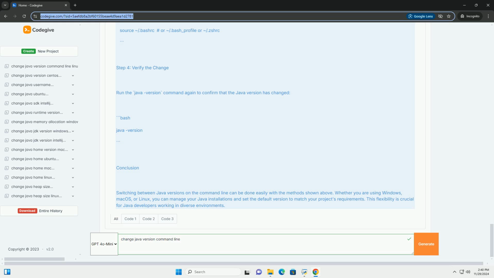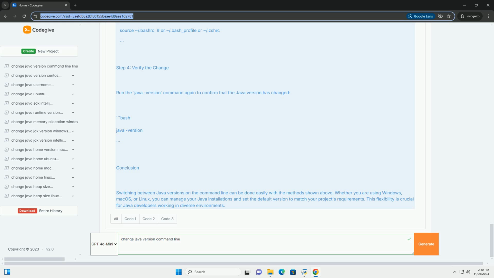Step 3, change Java version. On Windows, 1 using the command line. You can set the JAVA_HOME environment variable temporarily in a command line session. To verify the change, run 2 using the Java command. If you want to change it permanently, you can set the JAVA_HOME variable in the system properties.